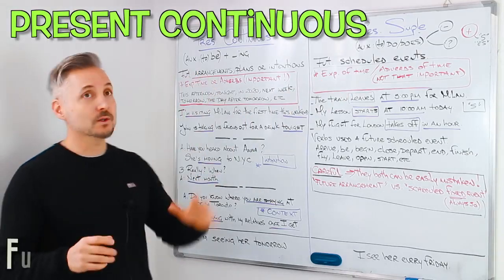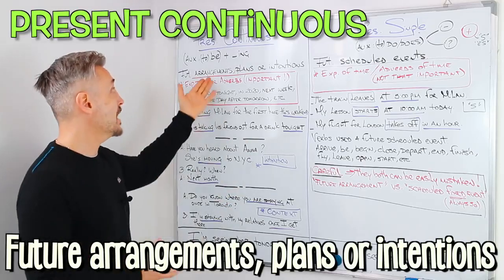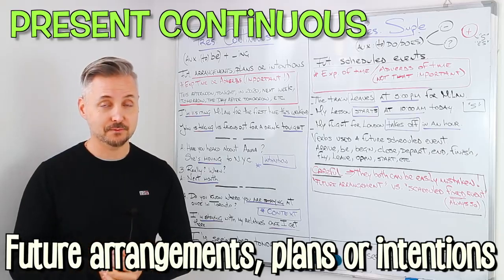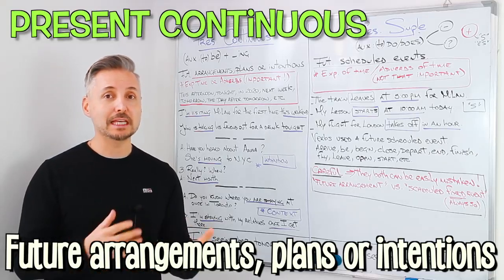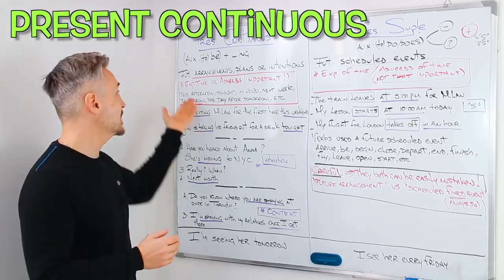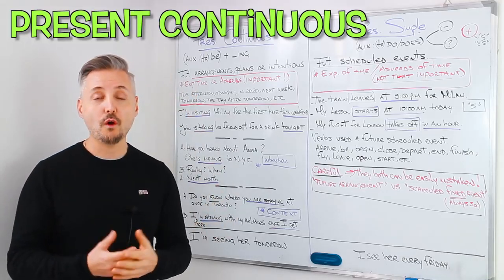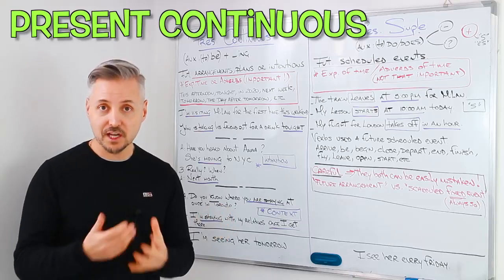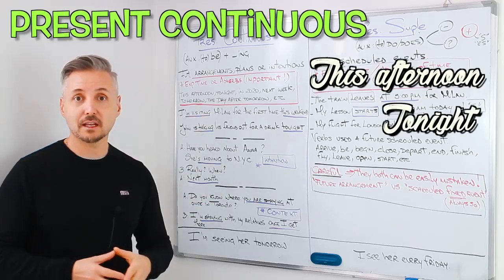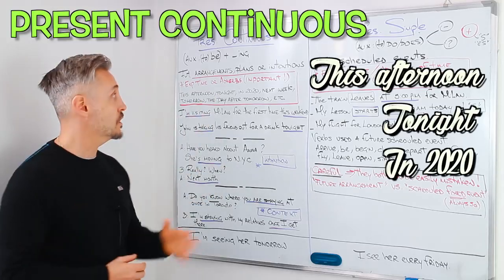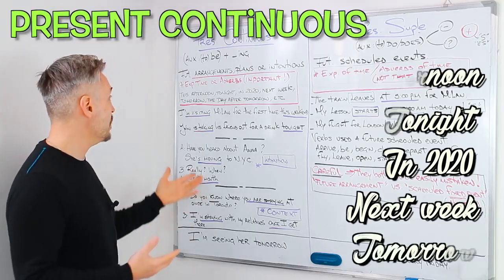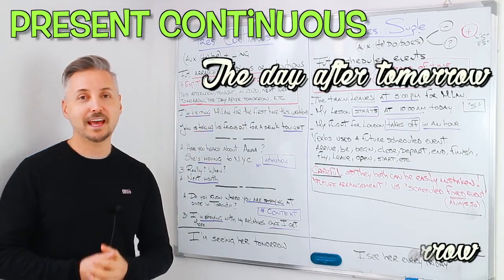However, we use the present continuous for future arrangements, plans, or intentions. But how do you know it's a future event? Well, you know that because there is the time expression or an adverb of time, like this afternoon, like tonight, like in 2020, next week, next month, next year, tomorrow, the day after tomorrow, etc.